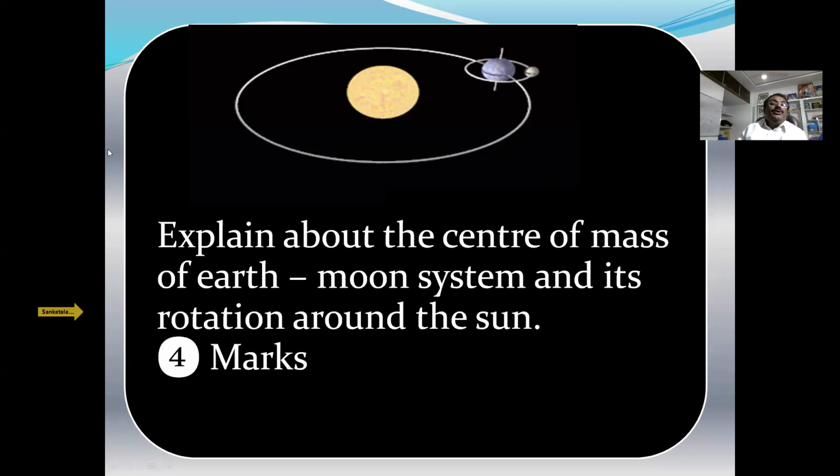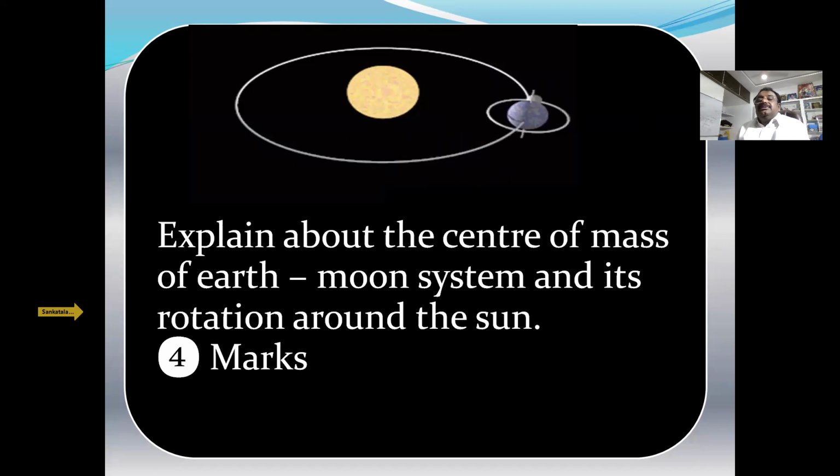So here I am showing one video. That video is enough to write the entire answer for this 4 marks. In that video there are Sun, Earth, Moon. Here is the Sun, this is Earth, this is Moon. So what are you observing? Moon is revolving around the Earth in a circular path. Earth is revolving around the Sun in an elliptical path.